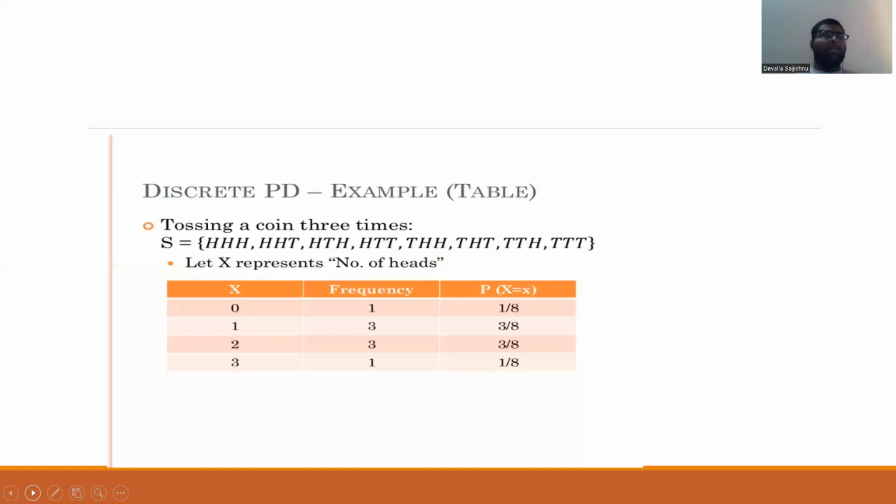Let X represent the number of heads. When we get one head, the frequency is 3 times; 2 heads, 3 times; 3 heads, 1 time. This is the discrete distribution.